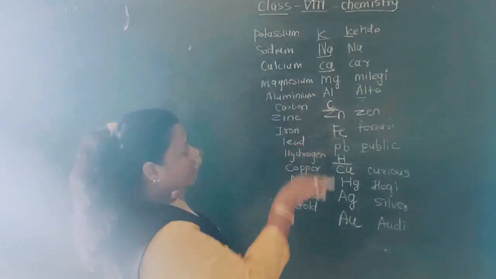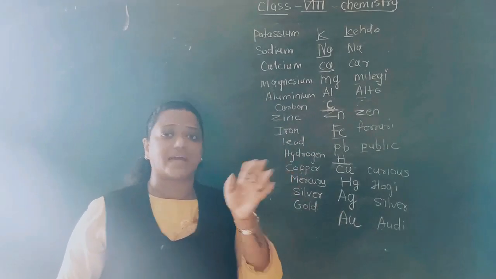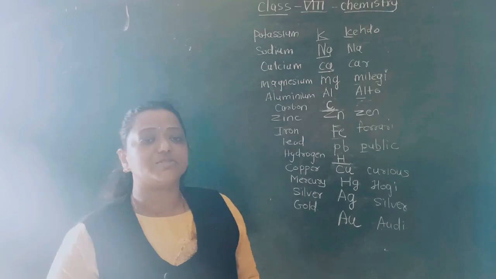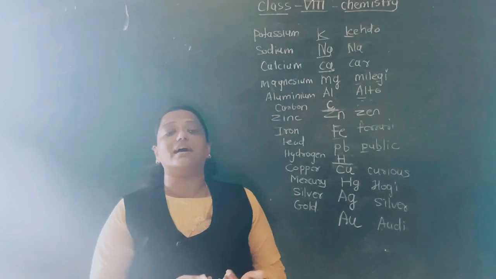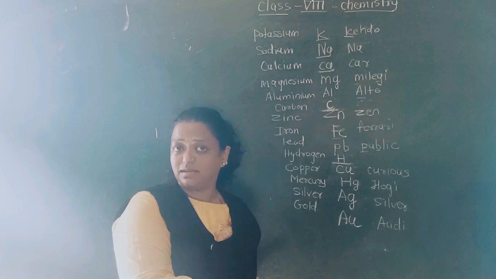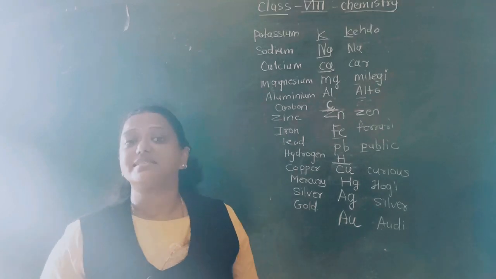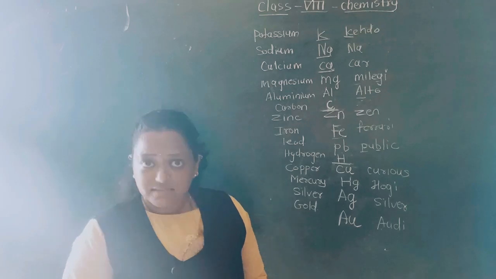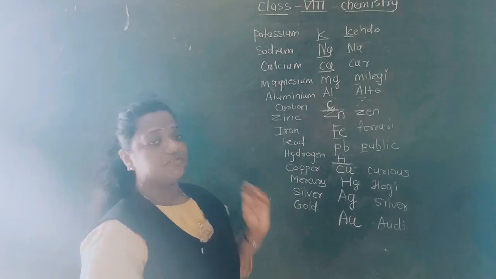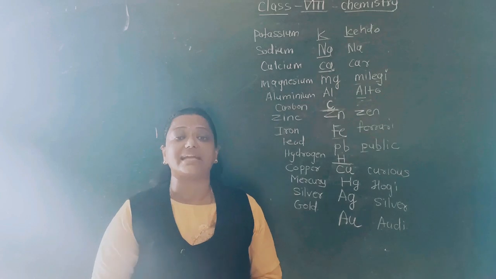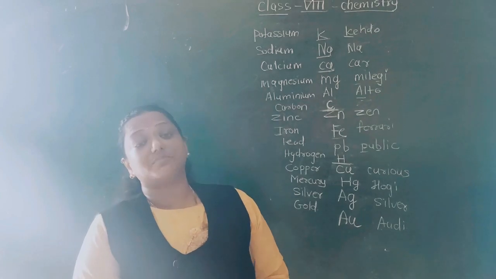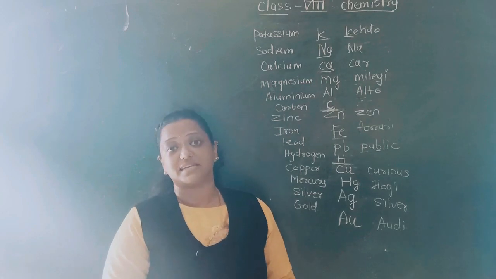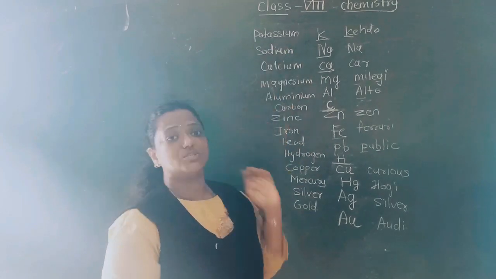Now, how to keep in mind the reactivity series, that I told you. Now what is the use of it? Why, madam, are you making us understand the reactivity series? The reactivity series is very important because, students, the metals at the top of the reactivity series are very reactive metals. Which metals are at the top of the reactivity series? That is potassium and sodium.